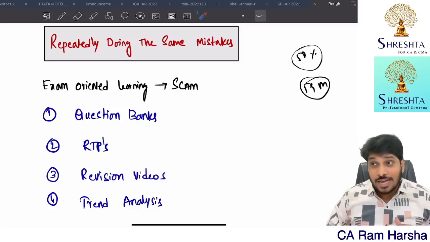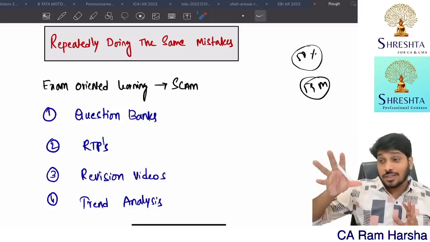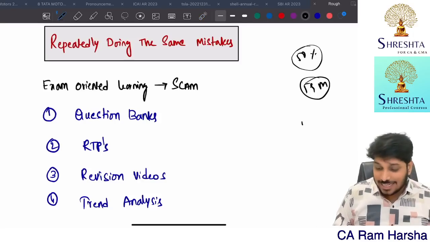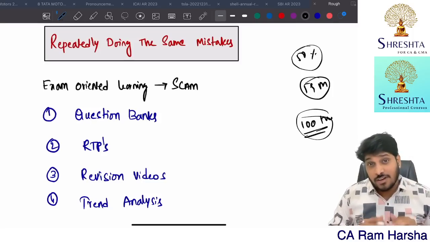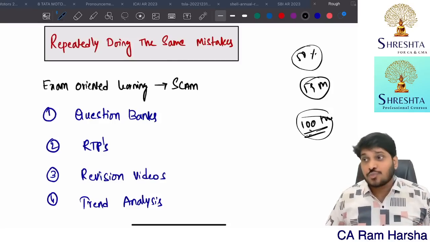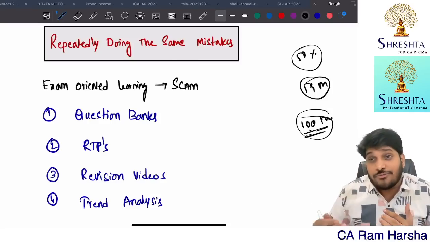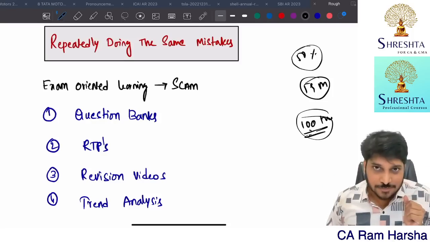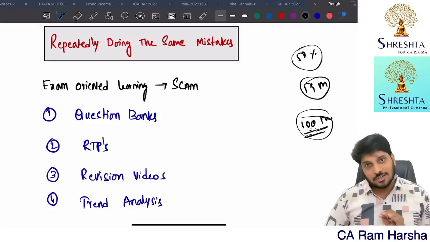If today I have to face this kind of paper standard, I would need to dedicate at least 100 hours minimum. I'm telling you on a very optimistic note. Minimum 100 hours I need to spend on each paper so that there is a possibility that I can secure 40 to 50 marks at least. Are you getting my point? Minimum 100 hours for audit at today's standard.